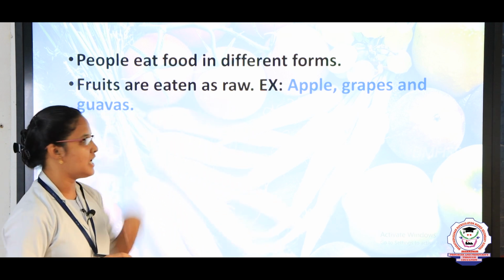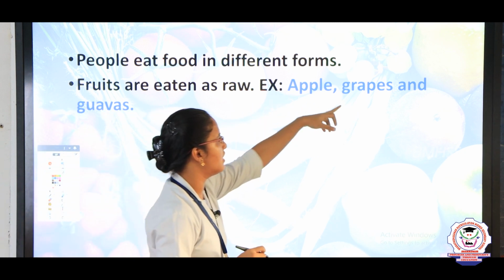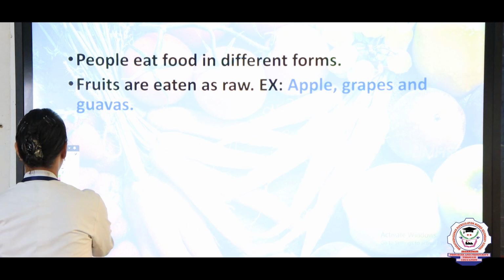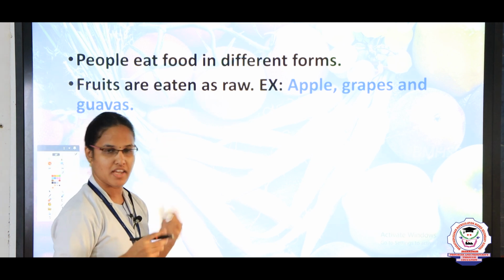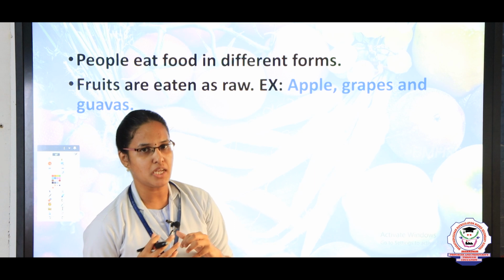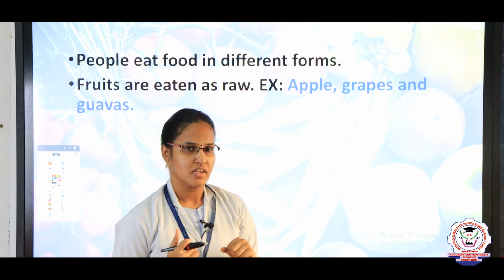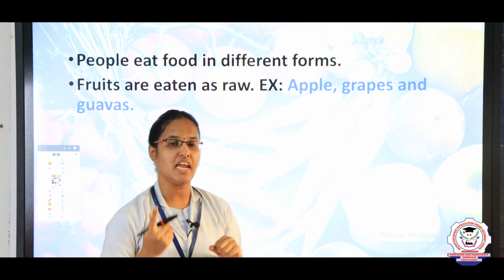Fruits are eaten raw, right children? For example, apple, grapes, guava, these are fruits eaten raw. Then we eat some vegetables raw also.